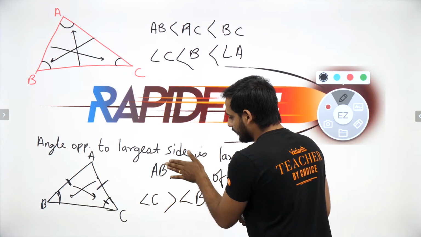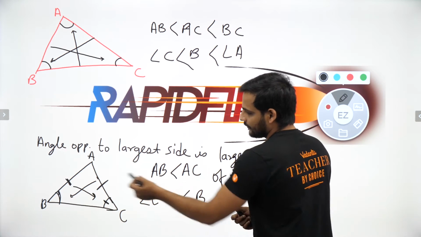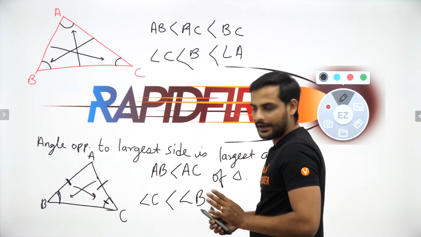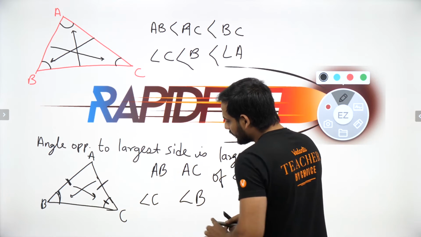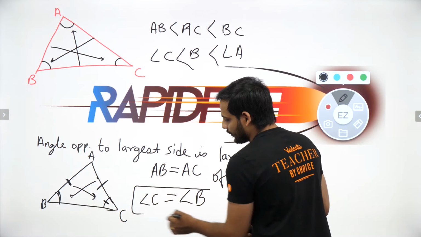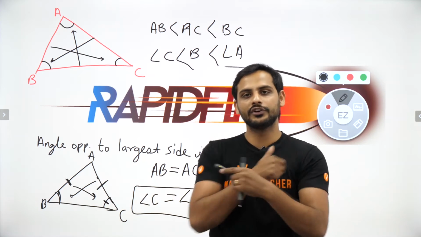Now suppose I would have told you, bachcho, that AC is greater than AB, so you would have told me, sir, angle B is greater than angle C, right? But since now I am telling you that AB is equal to AC, angle B and angle C will also be equal. That means in a triangle, if two sides are equal, the angles opposite to those equal sides are also equal.